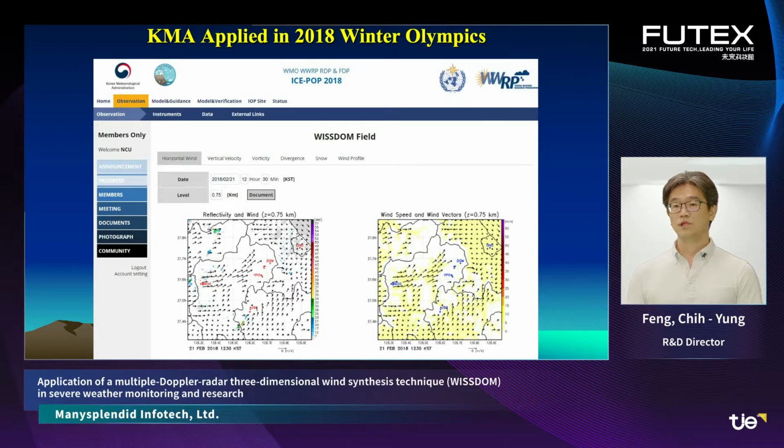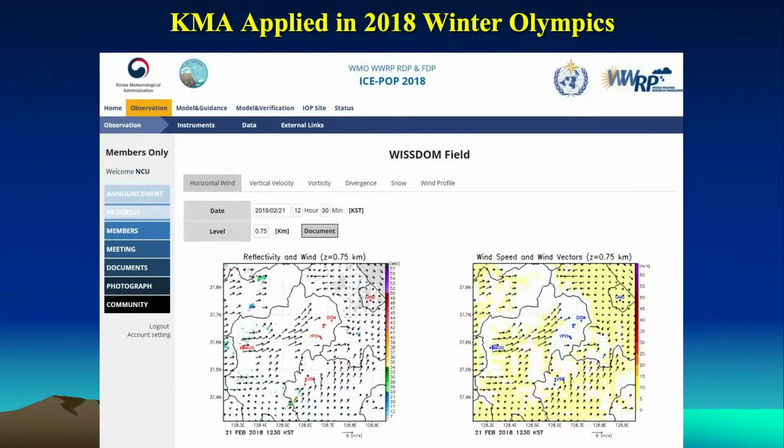During the 2018 Winter Olympics, the Korea Meteorological Administration applied Wisdom to monitor the real-time three-dimensional wind field around the ski jumping site to ensure the safety of athletes.